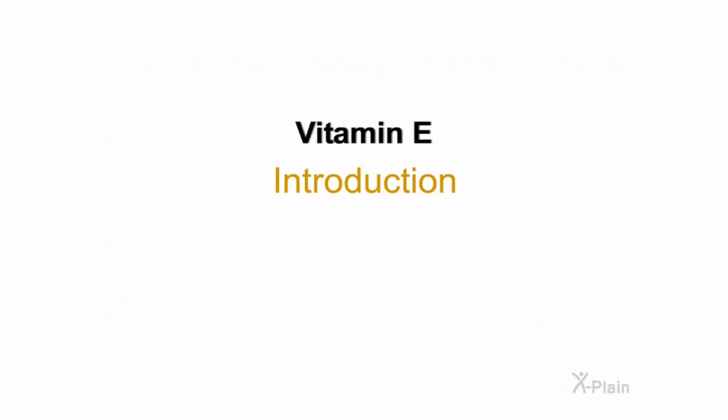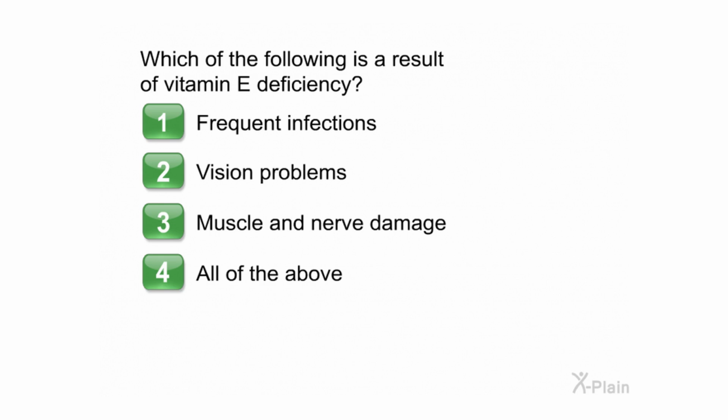Vitamin E. Introduction. Which one of the following is a result of vitamin E deficiency? Choose one of the following options. 1. Frequent infections. 2. Vision problems. 3. Muscle and nerve damage. 4. All of the above.